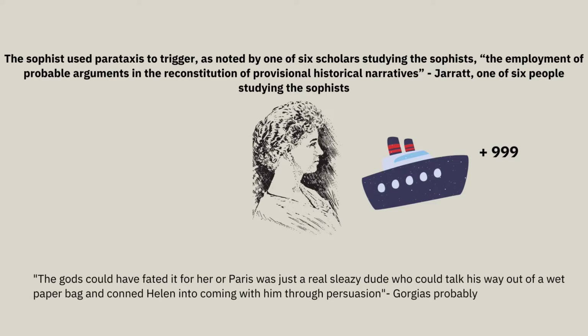However, Gorgias suggested that there was more to the picture than just Helen causing the war. He took into account that the gods could have fated it for her, or that Paris was just a real sleazy dude who could talk his way out of a wet paper bag and con Helen into coming with him through persuasion. Gorgias used parataxis to make these two ideas, persuasion by a person and fate made by the gods, equal to each other, effectively disrupting the understood history and the power dynamics of gods and mortals.